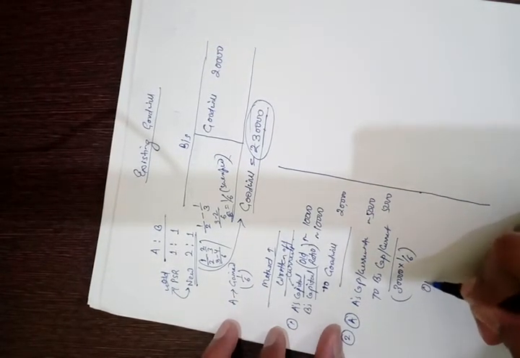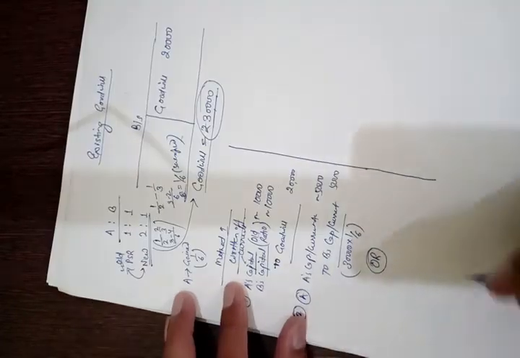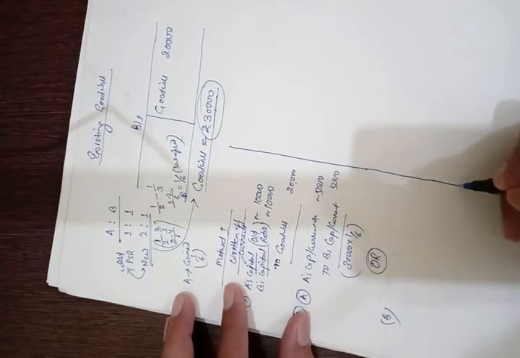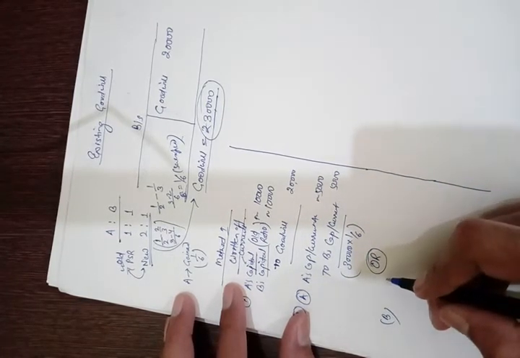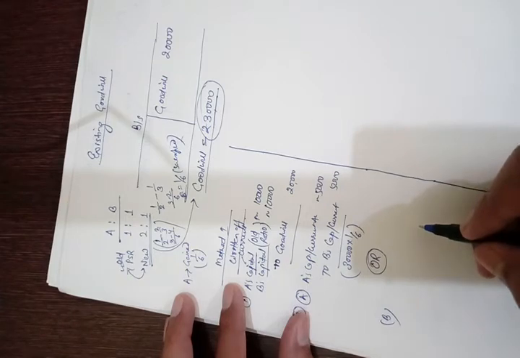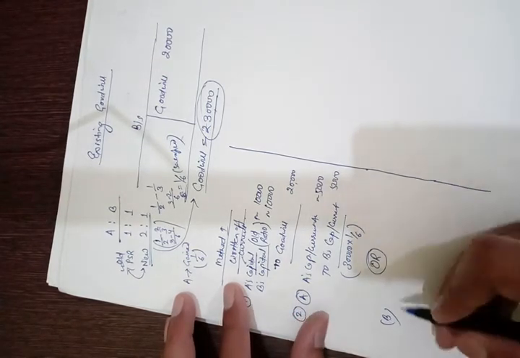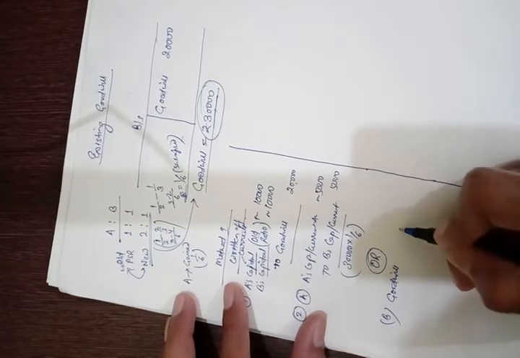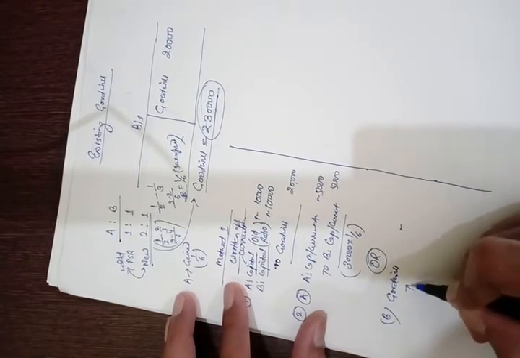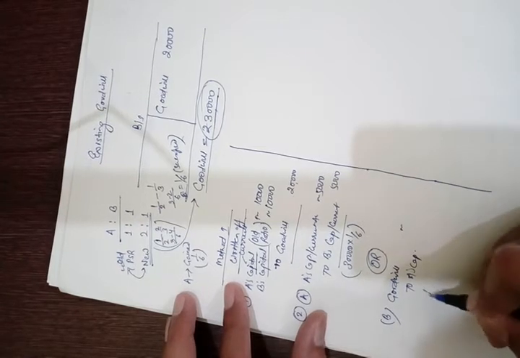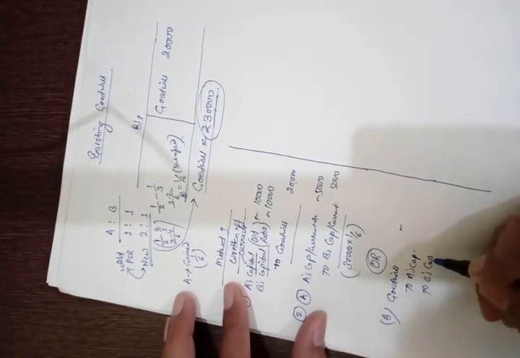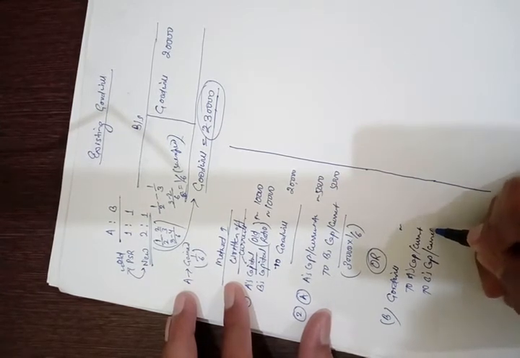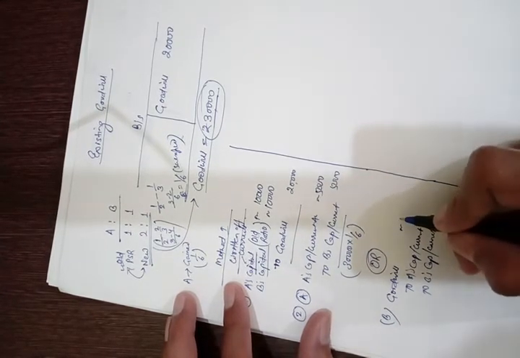We have an alternative method to deal with this situation, that is method 2, where we raise the goodwill at current valuation and then write it off immediately. So here goodwill account will be debited and A's capital and B's capital or current account shall be credited.